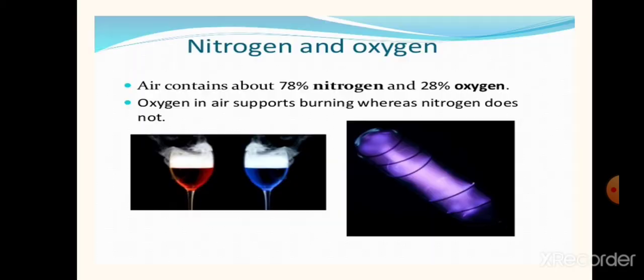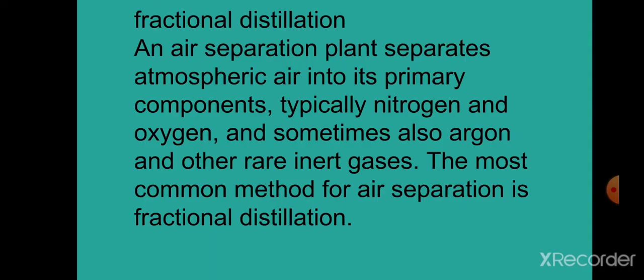And simple physical methods can be used to separate the components of air. Fractional distillation in an air separation plant separates atmospheric air into primary components, typically nitrogen and oxygen, and sometimes some argon and other rare inert gases. The most common method for air separation is fractional distillation, but this method is not used to separate the components in the case of compounds. We cannot separate them by using this method.